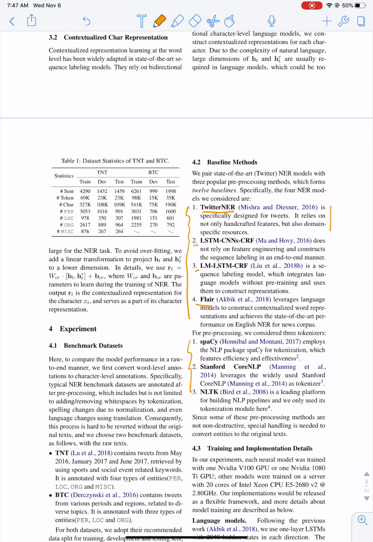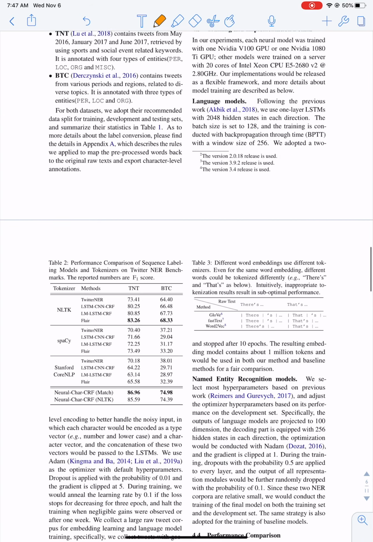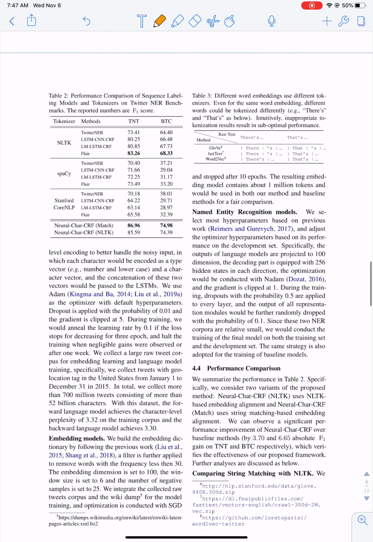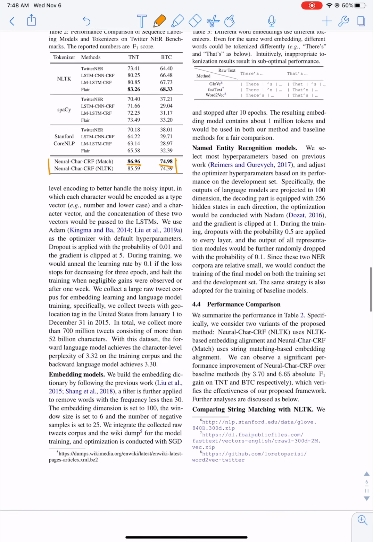Also, this paper compares three different tokenizations, like SpaCy, Stanford NLP, and NLTK. In such cases, we see that this one has the best results, which makes sense because the character level helps more in such situations.